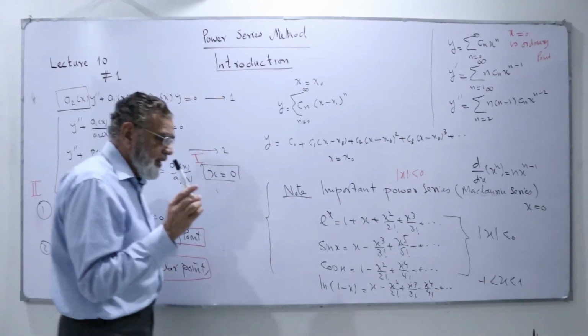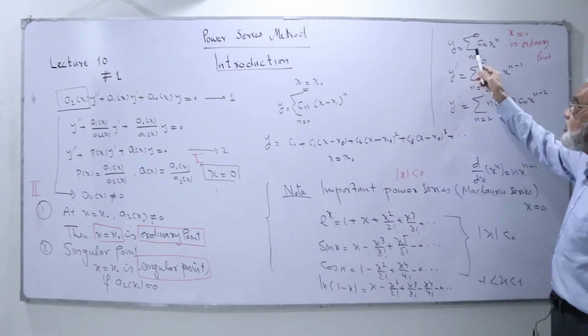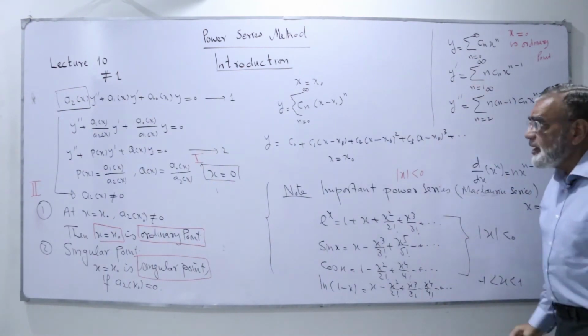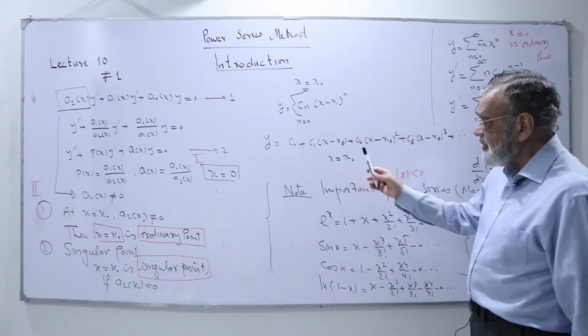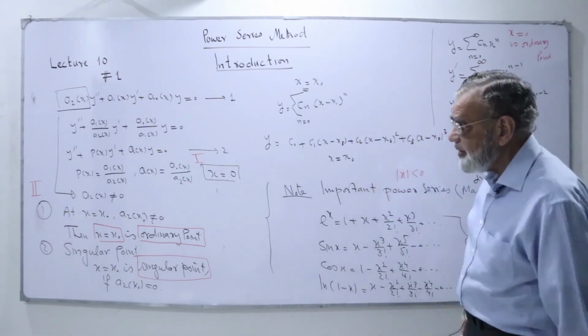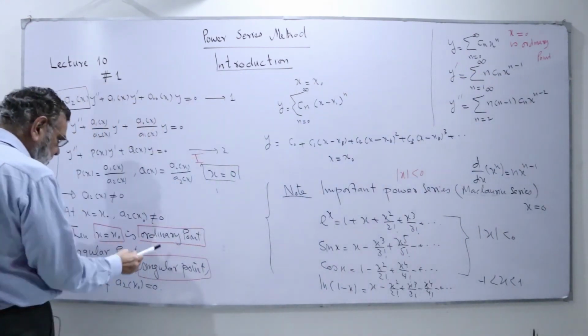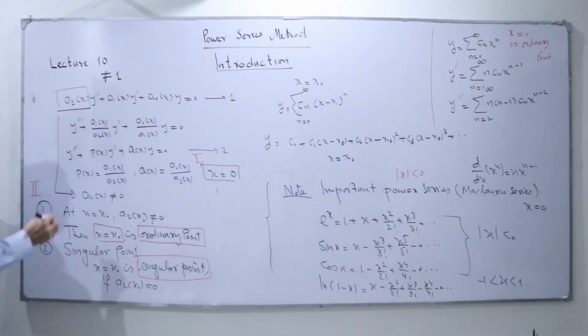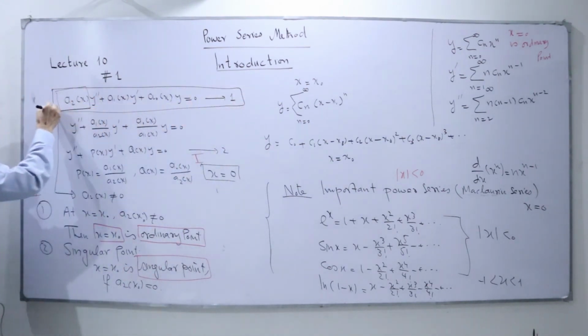Three things again we have done here. We have found the series about which they are analytic, about x equal to 0. We can have this y dash, y double dash. And the series we can write when we take x equal to x0, a power series, when x is equal to 0, so we get here this series. Then we have these two important ideas, that is the ordinary point and the singular point. We take here this differential equation in the standard form, and then we normalize this one.